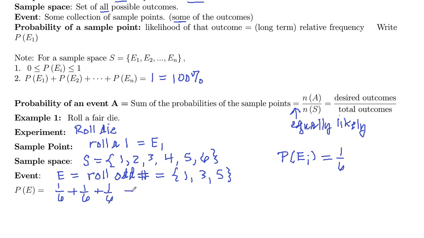The shortcut is, since they're equally likely, the number of sample points in A is 3, and then divide by the number of sample points in the whole sample space, which is 6. So either way you get 3/6 or 1/2 or 0.5 or 50%. We can give our probabilities as percents, decimals, or fractions.